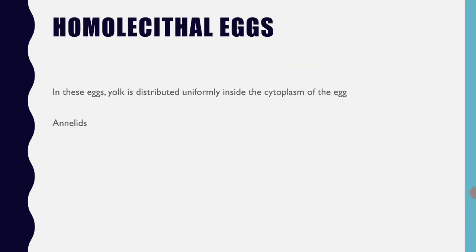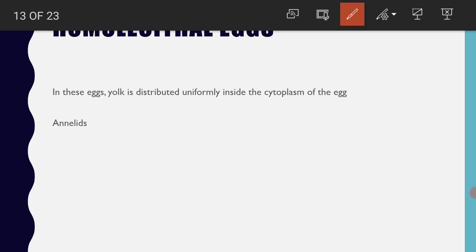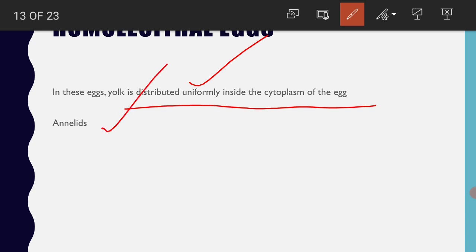So, first category, homolecithal eggs. These eggs are also called isolecithal eggs. Homolecithal eggs are those eggs in which yolk is distributed uniformly inside the cytoplasm of the egg. The best example is the eggs of Annelida.